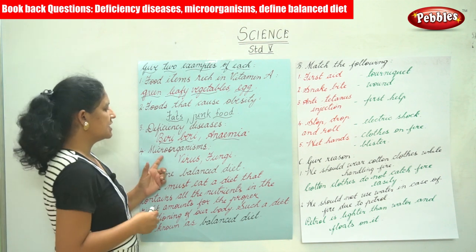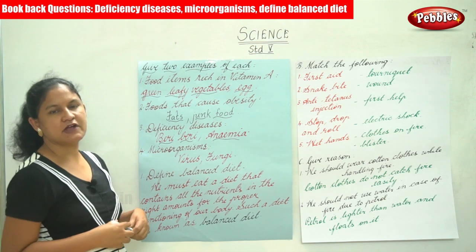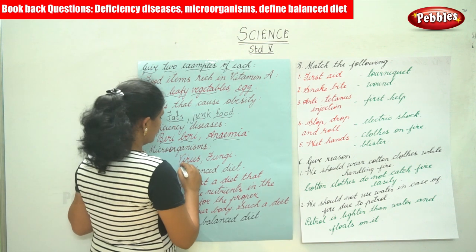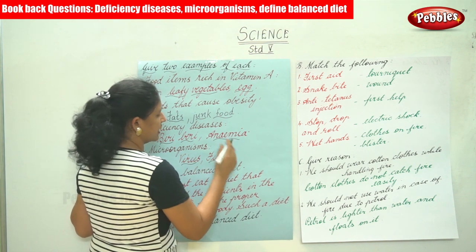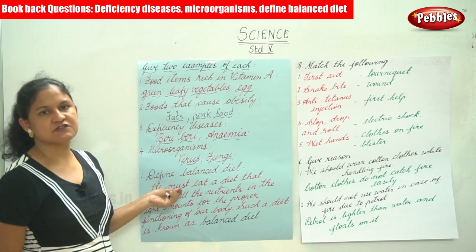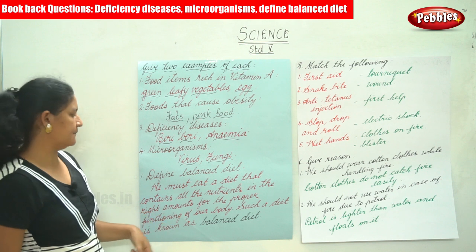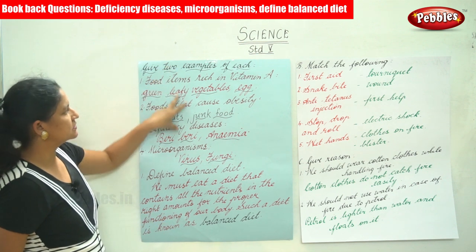The next is microorganisms. Any two examples of microorganisms are virus and fungi. So these are the two examples.